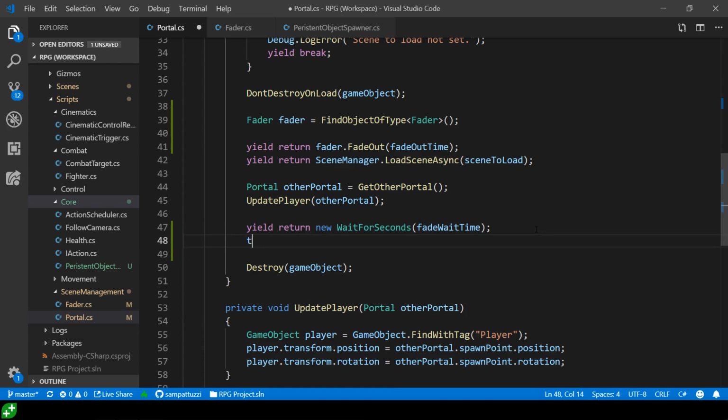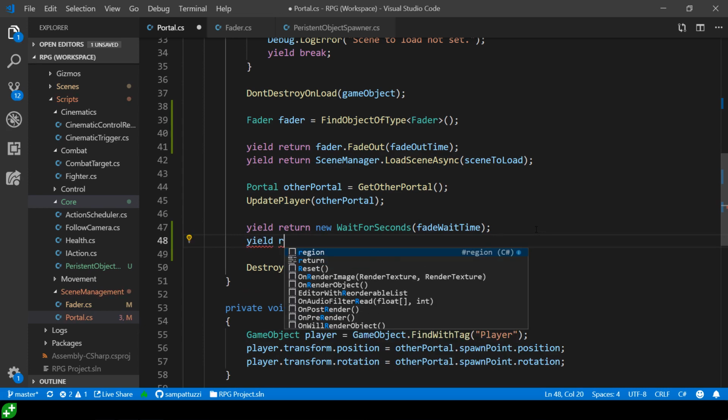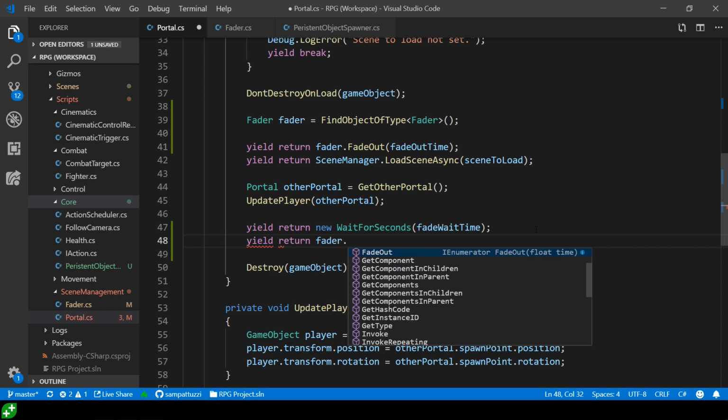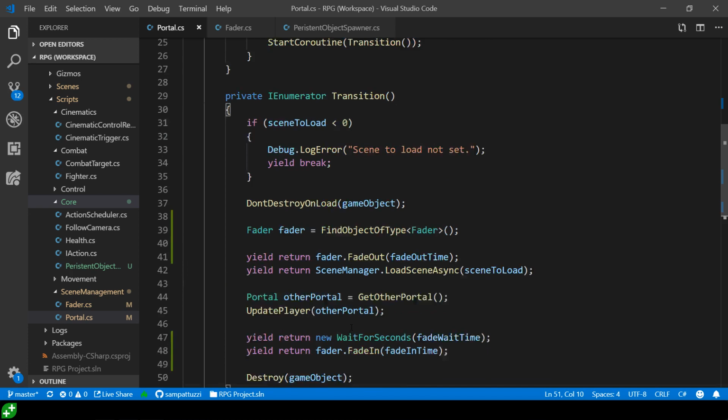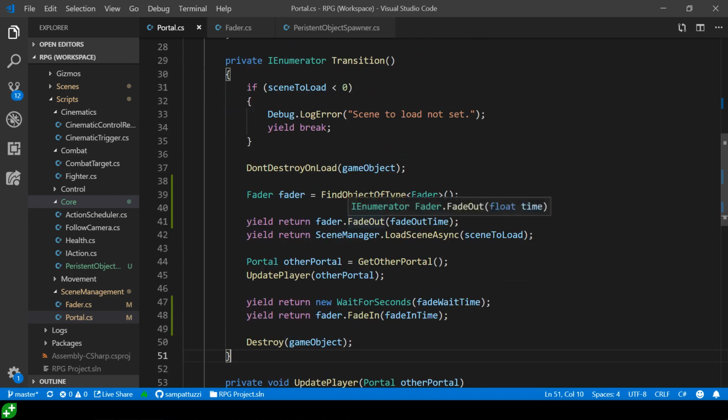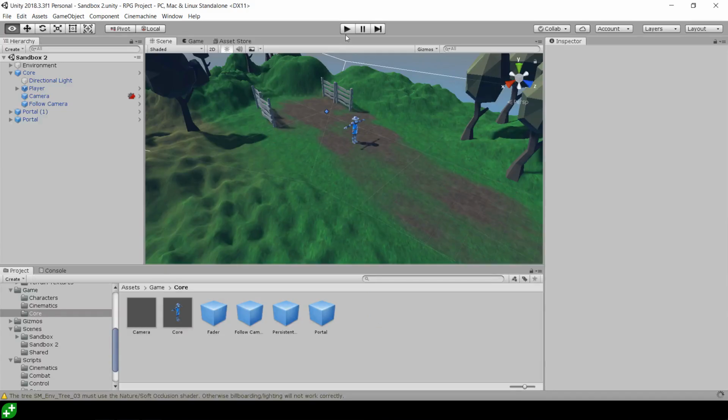And then once we've done that, we can start the process of yield return fader.fadeIn. And that's going to be the fade in time, like so. And then when that's finally finished, the job of this current portal is done, so we can go ahead and destroy it. And you can see how this is all happening asynchronously. We're not having to pause the whole game. We're just being able to say fade out over a series of frames, then load over a series of frames, update the player and wait for a series of frames, and then fade in over a series of frames. So this whole function can take many frames to run. That's the whole beauty of the coroutine.